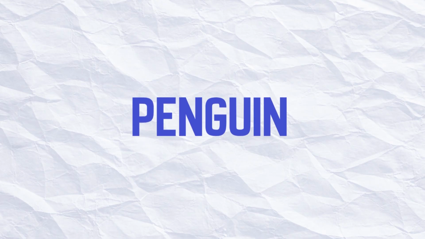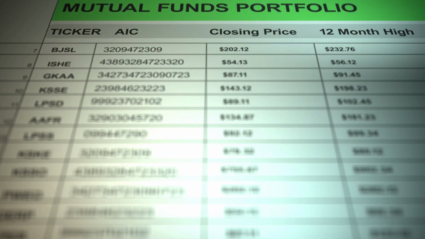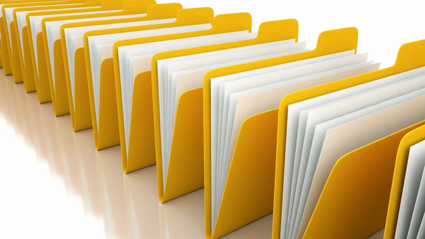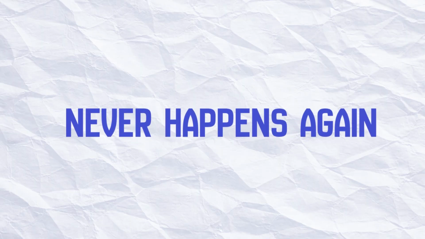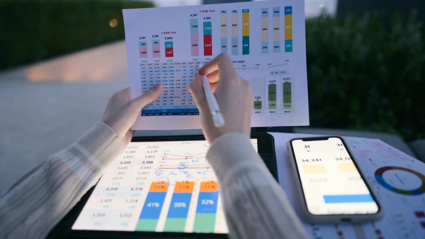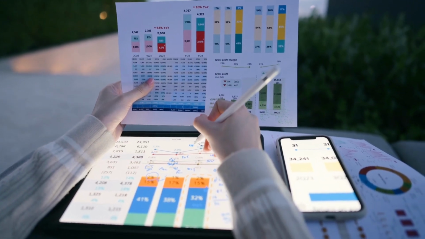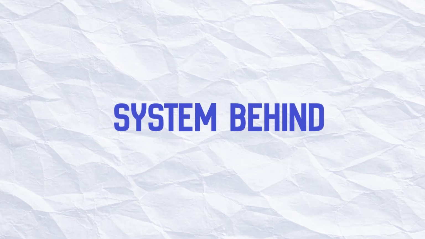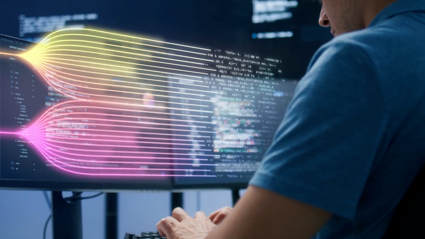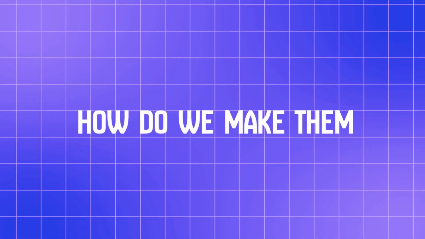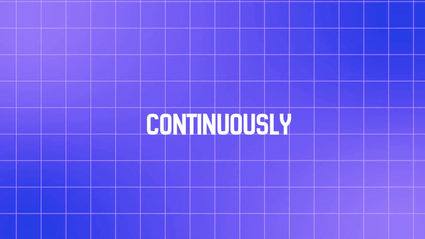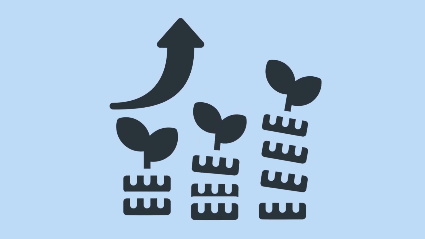That's when Penguin stepped in. But not to clean a spreadsheet, because the real problem wasn't the file. The real question was, how do we make sure this problem never happens again? Instead of treating this as a data cleaning exercise, Penguin rethought the system behind the data. We asked, what signals actually matter for pricing decisions? And how do we make them talk to each other continuously? So we rebuilt the problem from the ground up.